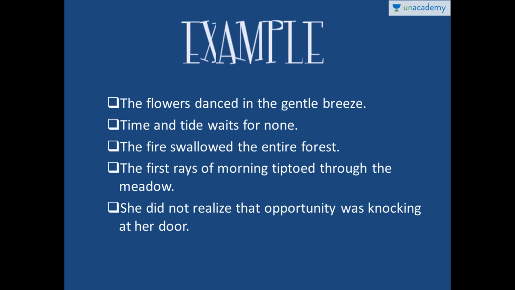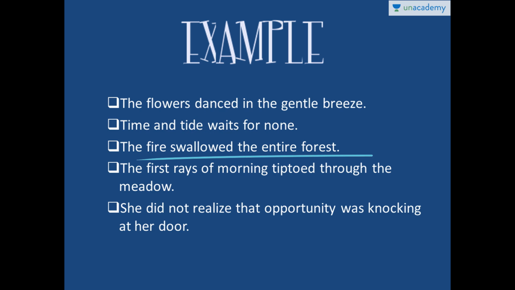Here we have a few examples again. The flowers danced in the gentle breeze. So the flowers are given here the ability to dance, and the breeze is given gentleness, which is a human attribute. Time and tide wait for nothing. So waiting, which is a human ability, is given to time and tide. The fire swallowed the entire forest.